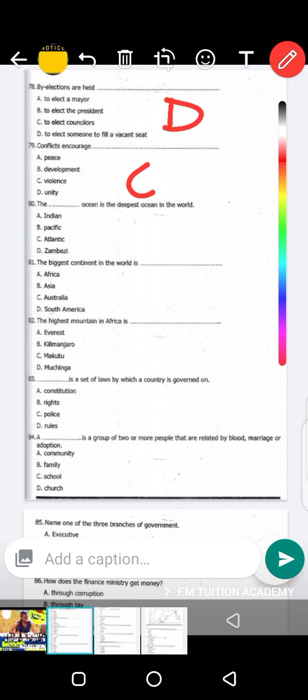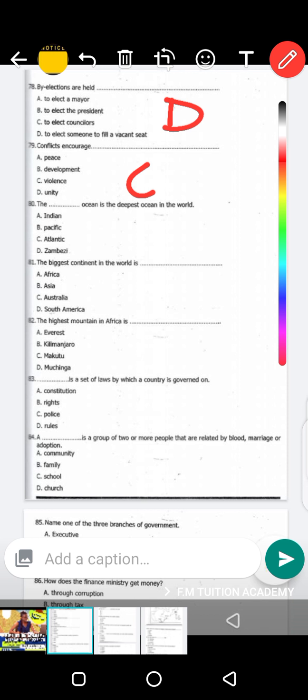Question 80. The dash Ocean is the deepest ocean in the world. What is the biggest ocean in the world? As you study, you need to come to understand that the world has got different oceans, and you have to know the biggest ocean in the whole world.